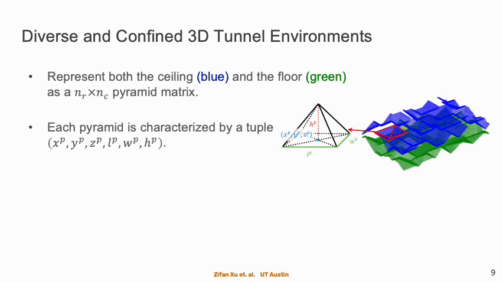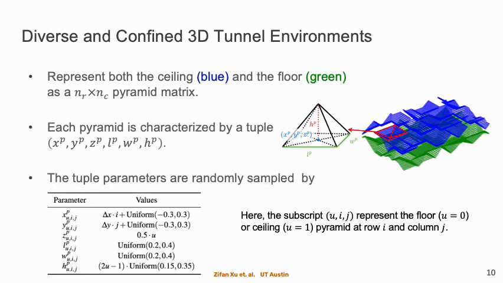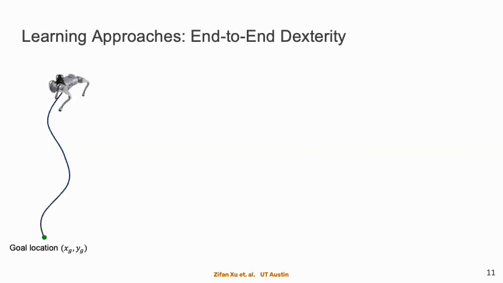Each pyramid is characterized by a tuple x, y, z, l, w, h, representing the xyz coordinate of the center of the pyramid's bottom surface, and the length, width, and height of the pyramid. The tuple parameters are randomly sampled from some predefined random distributions, where the difficulty of the environment can be adjusted by nc, nr, and the randomness of the random matrices. We then present three different learning approaches. The task is to navigate a legged robot in confined 3D spaces to a given goal location xg and yg.